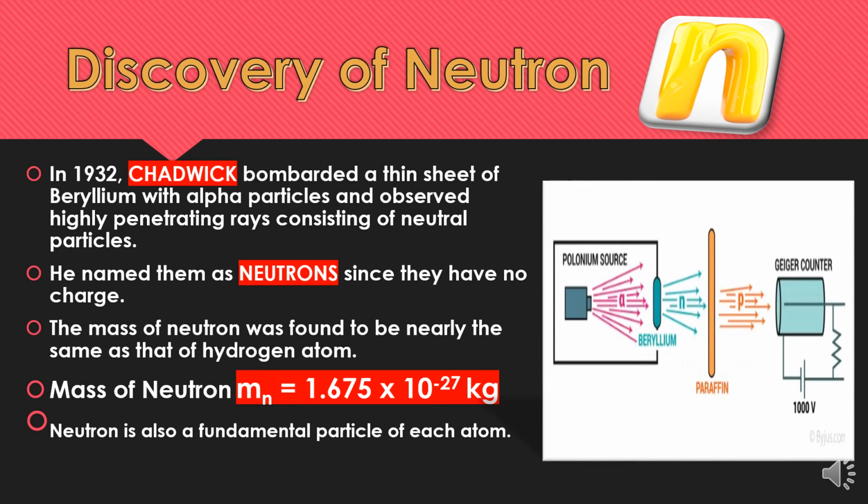And he named them neutrons because they do not have any charge. The mass of the neutron was found to be nearly the same as that of the hydrogen atom, that is, approximately equal to the mass of a proton. He calculated the mass of the neutron as 1.675 × 10 raised to the power minus 27 kilogram. And the neutron was also considered a fundamental particle of every atom.